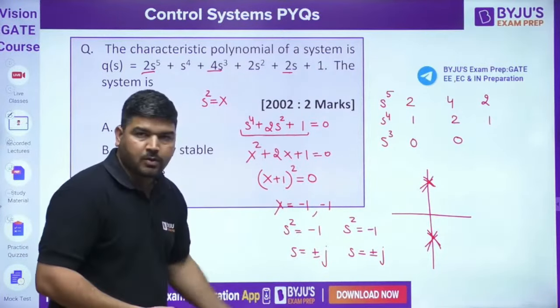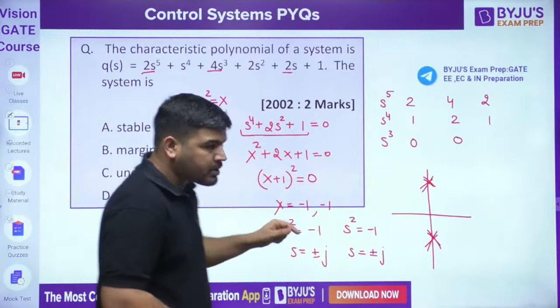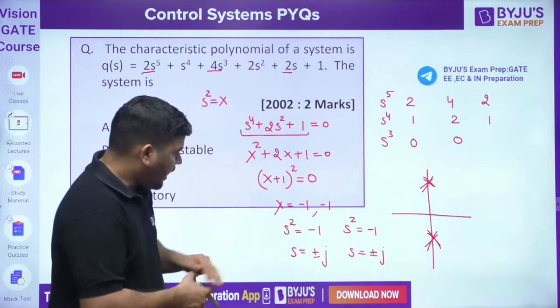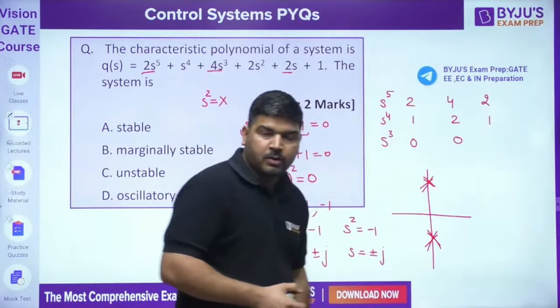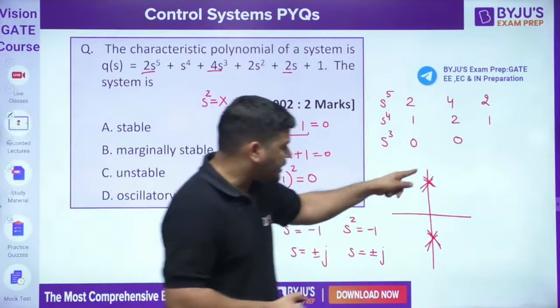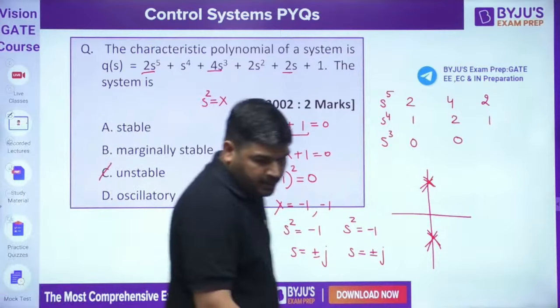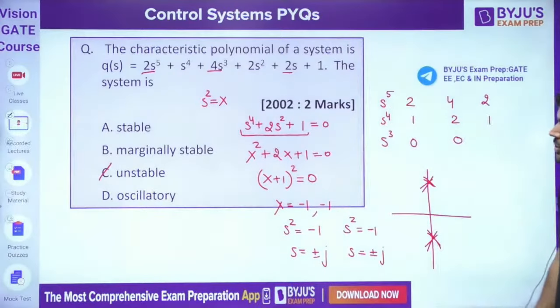I have solved this auxiliary equation, and using it I can say that there are 4 poles, and these 4 poles are on the imaginary axis and are repeated poles. If repeated poles are there, then the system will be unstable. Okay, answer is Calcutta. System is unstable. Let's come to the next question, guys.